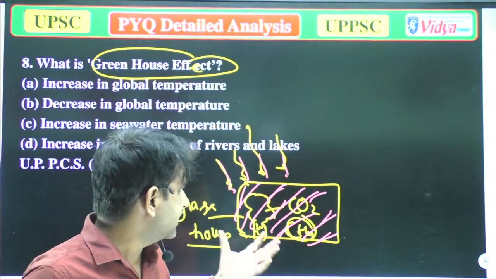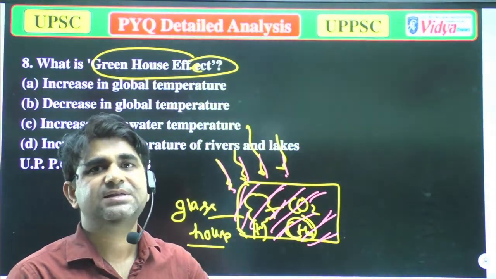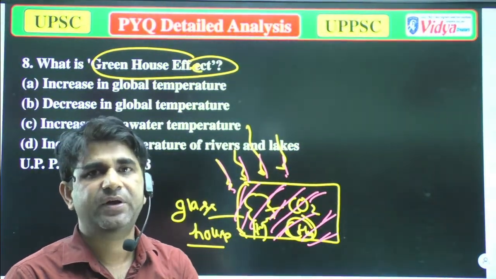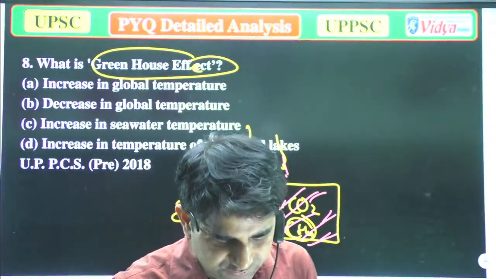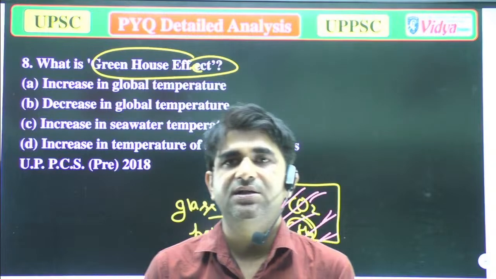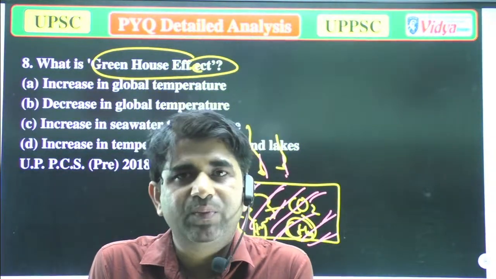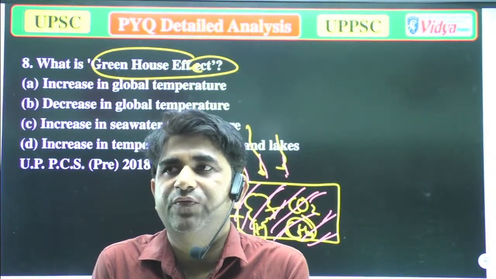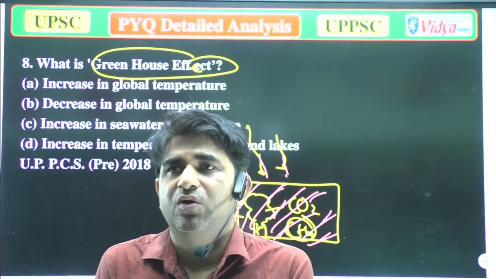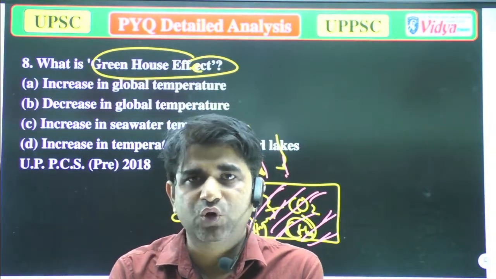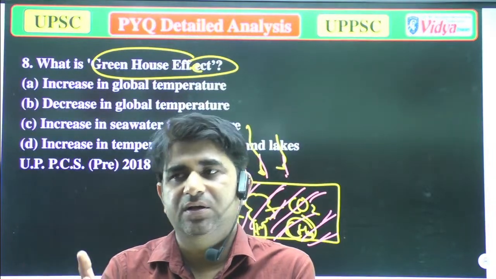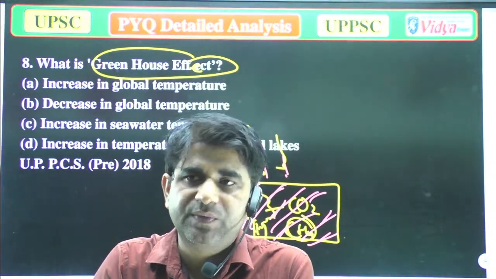This same phenomenon is happening in the environment, because our atmosphere is also like a glass house. With the help of the ozone layer, only ultraviolet rays are absorbed, and after that all the rays come to the earth.